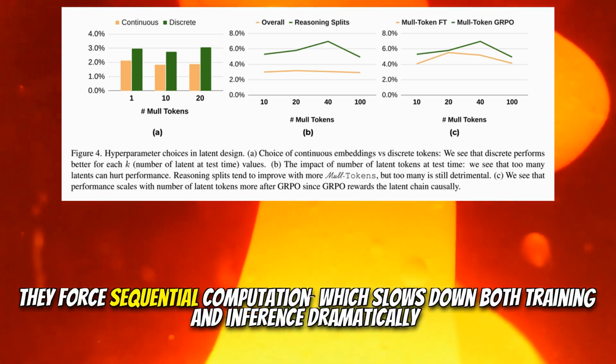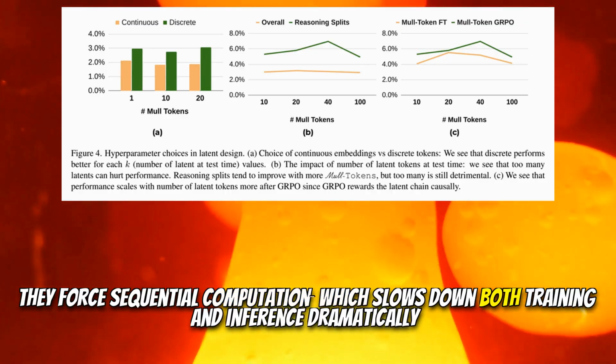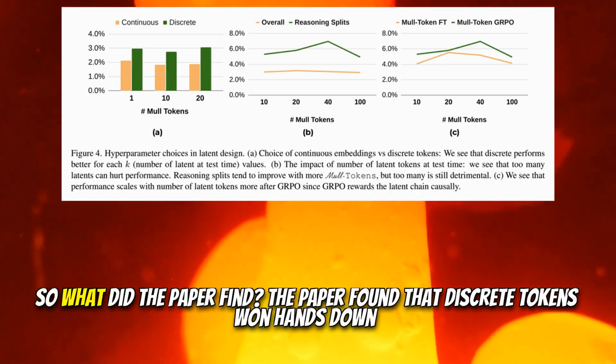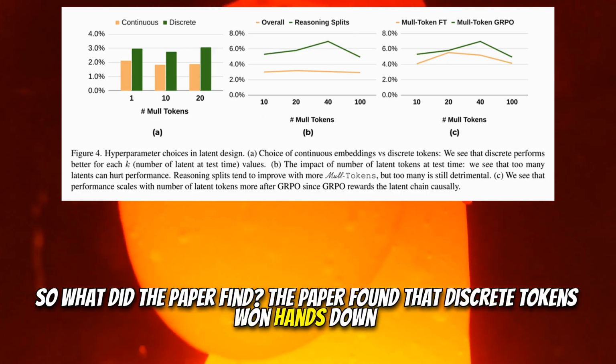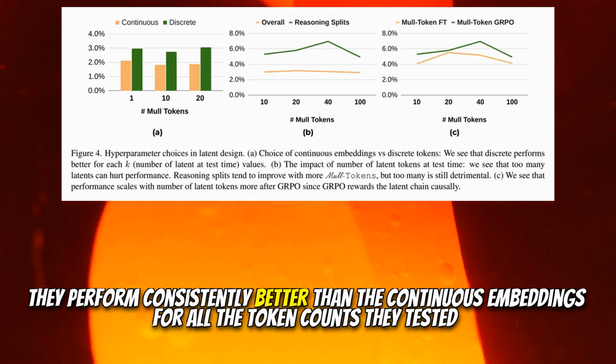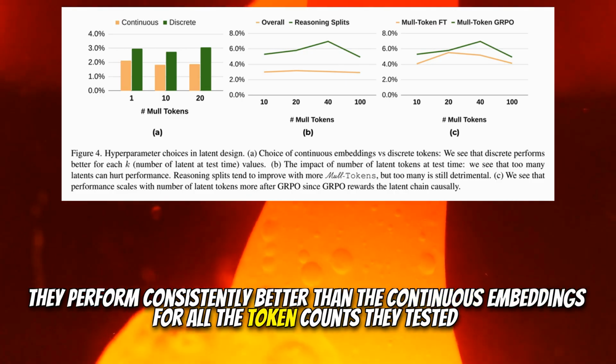They force sequential computation, which slows down both training and inference dramatically. So what did the paper find? The paper found that discrete tokens won, hands down. They performed consistently better than the continuous embeddings for all the token counts they tested.